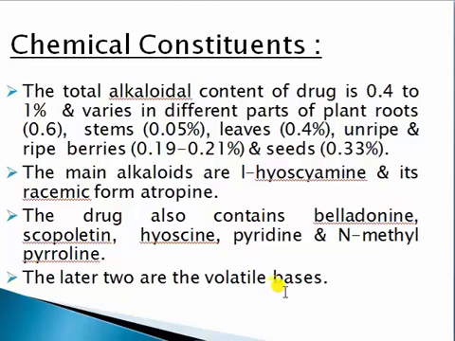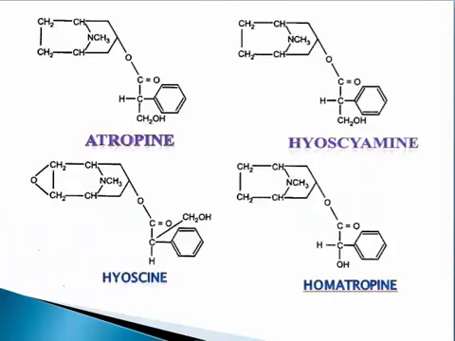So the main active constituent is L-hyoscyamine and its racemic form, atropine. These are the main chemical constituents of Atropa belladonna. Now, here you can see the structures of atropine, hyoscyamine, hyoscine and homatropine. These are the basic constituents present in Atropa belladonna.